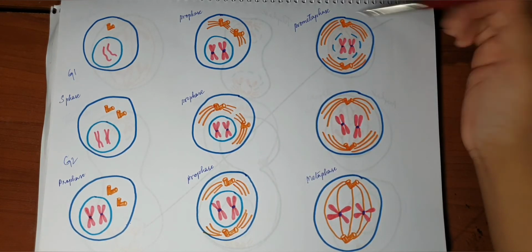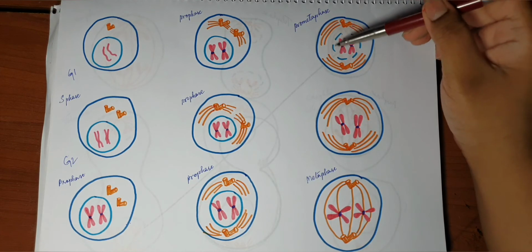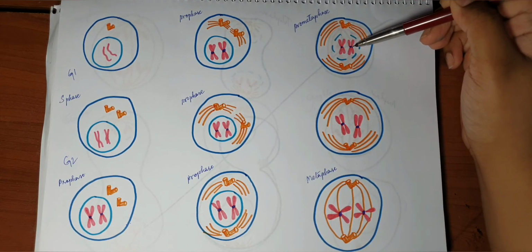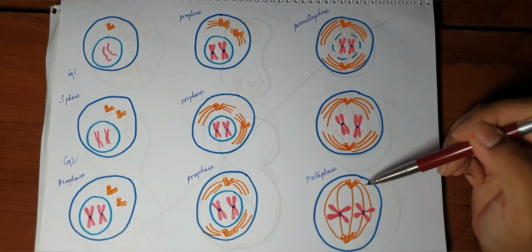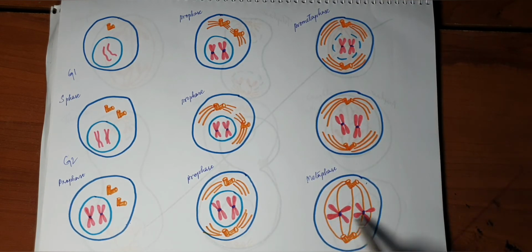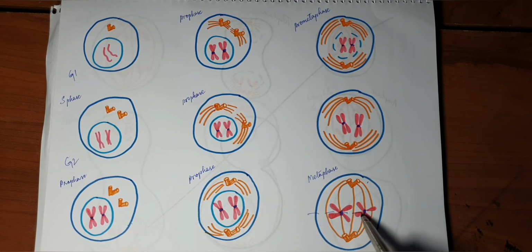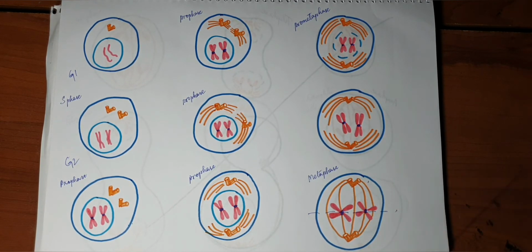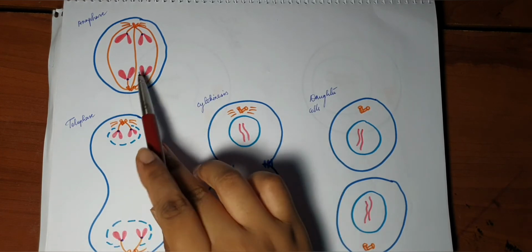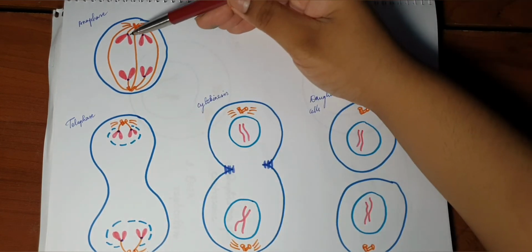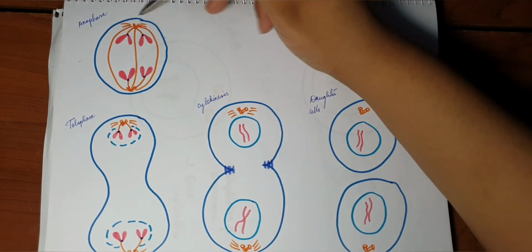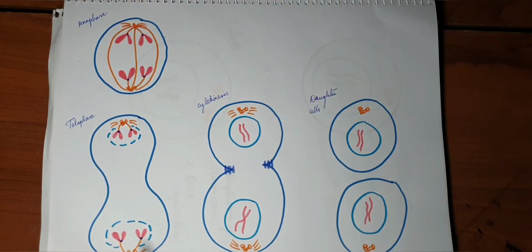After that, there was the prometaphase. In prometaphase, the nuclear envelope started to fall apart so that the microtubules can invade and hold on to the chromosomes. So after the prometaphase, there comes the metaphase. So our chromosomes are aligned along an imaginary line called the metaphase plate, which is equidistant from the two poles of the cell. And then the cell enters anaphase. Anaphase is where the chromatids are pulled apart away from each other so that they can form an equal collection of two halves of the chromosomes.